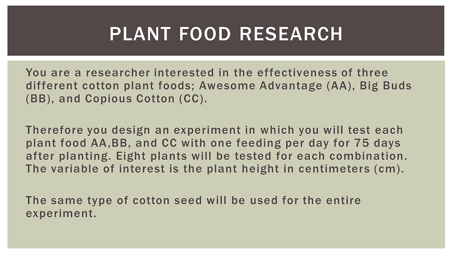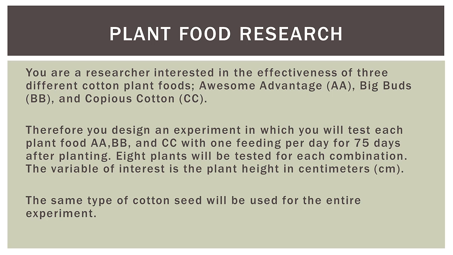Therefore, you design an experiment in which you will test each plant food, AA, BB, and CC, with 1 feeding per day for 75 days after planting. 8 plants will be tested for each combination. The variable of interest is the plant height in centimeters.